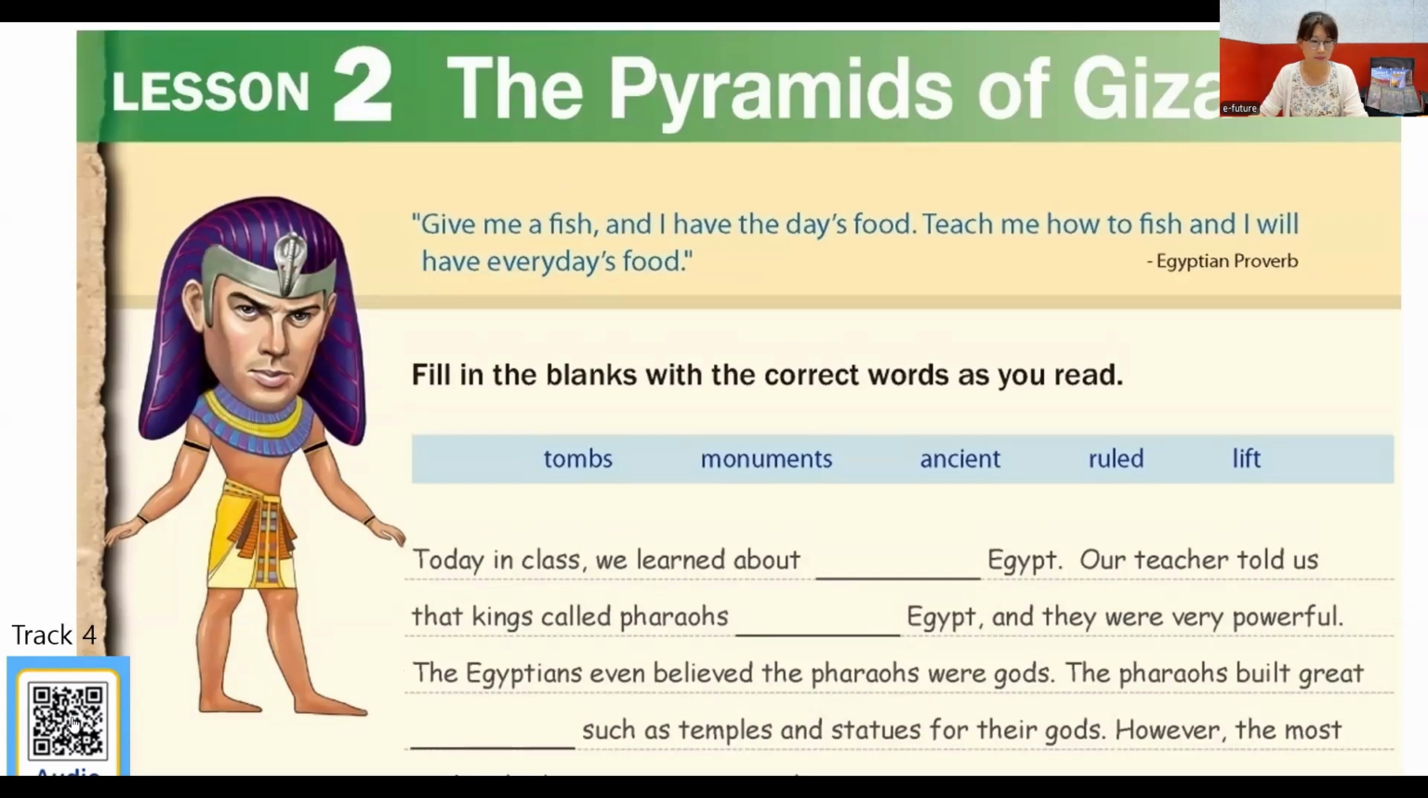Unit 2, Civilization on the Nile. Lesson 2, The Pyramids of Giza. Today in class, we learned about ancient Egypt. Our teacher told us that kings called pharaohs ruled Egypt, and they were very powerful. The Egyptians even believed the pharaohs were gods.